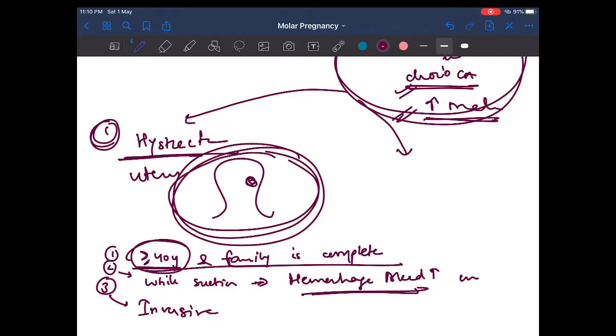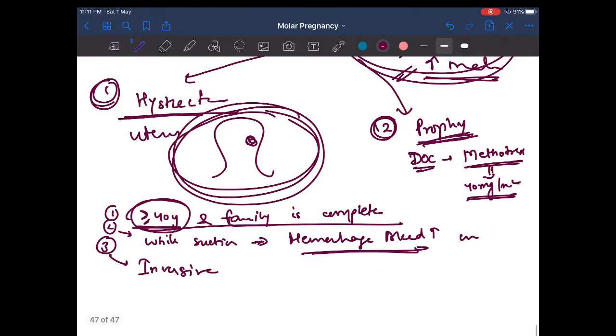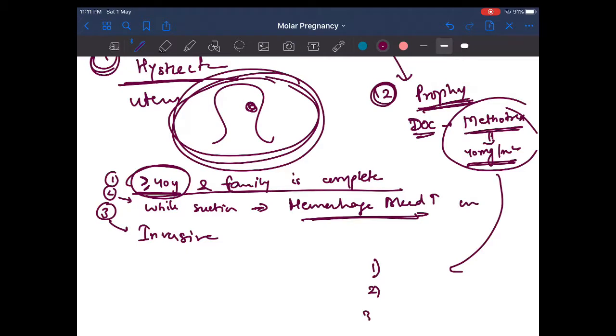Okay, that is hysterectomy. If the female doesn't want hysterectomy, we do prophylactic anti-cancer therapy. The drug of choice for anti-cancer therapy in H mole is methotrexate. The dose of methotrexate used is 40 milligram per meter square. It is known as prophylactic chemotherapy. So where do we give this? Here are also 3 indications. First is more than 40 years, the same as before, whether family is completed or incomplete. If completed and she refuses surgery, we have to give a methotrexate shot.